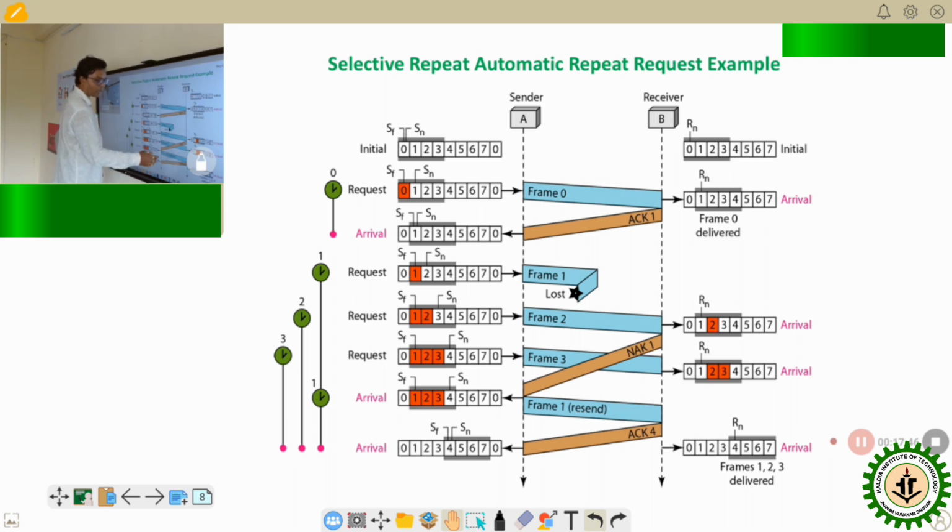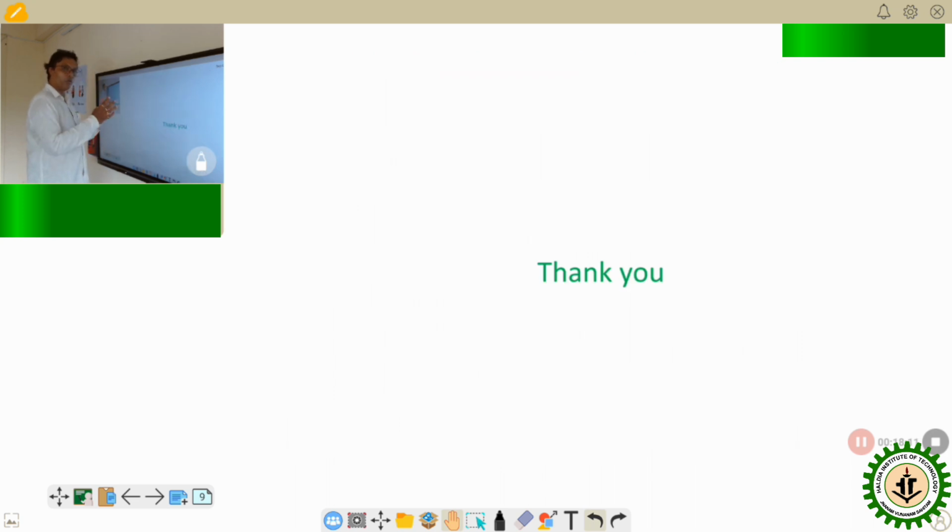This is the number of frames we can send subsequently to the receiver side. Similarly, on the receiver side, the window can move to the next location because frames 1, 2, 3 are already delivered, as marked by acknowledgement 4. So this is selective repeat request ARQ. These are the overall discussions of how data link layer control protocols act with a noisy channel. Thank you.